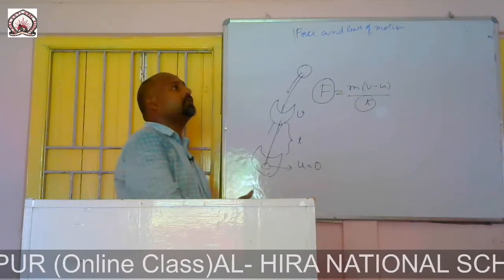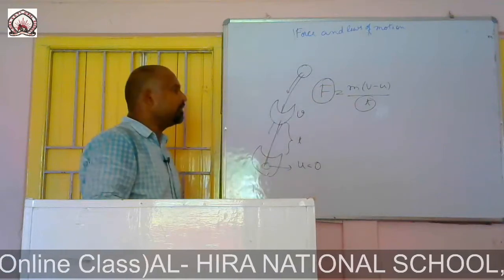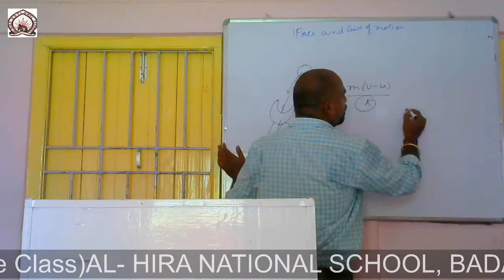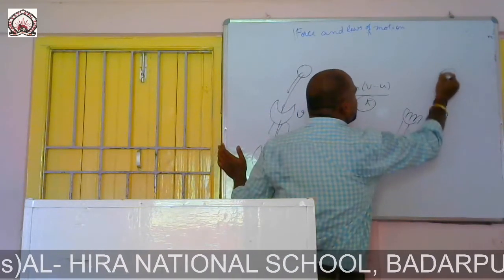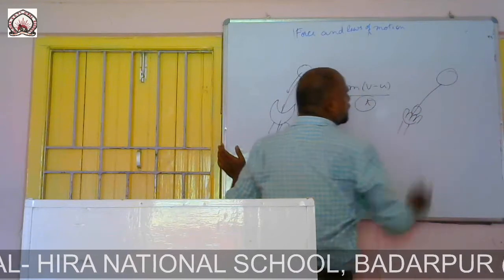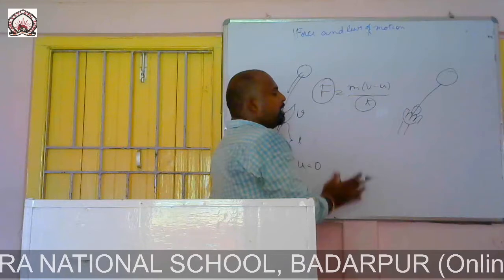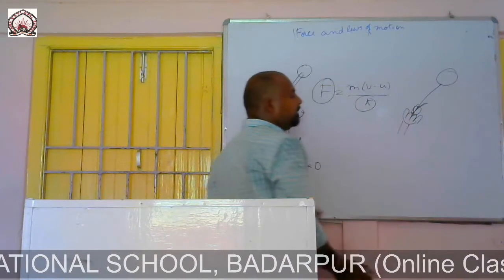Now, if a person keeps the hand in this position, the ball will jump from it. What is the reason?